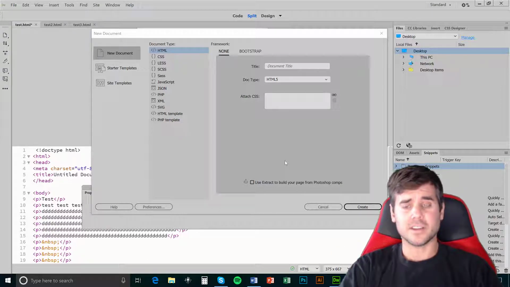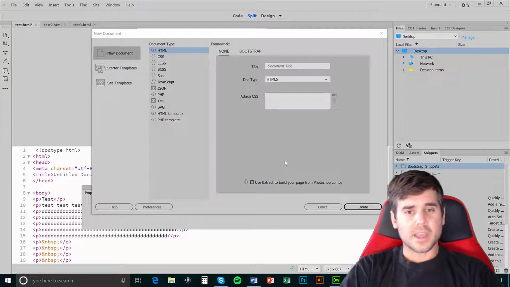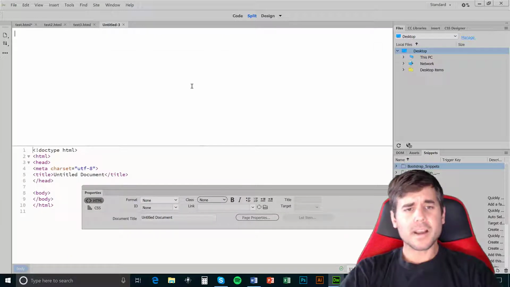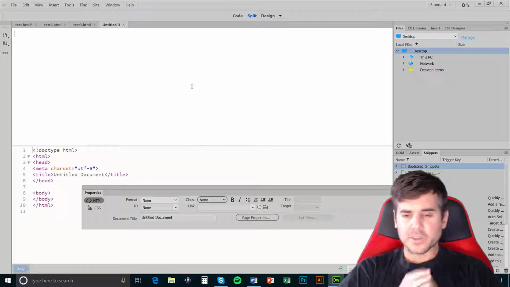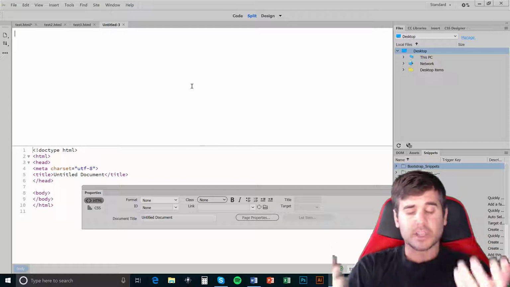All right, so the first thing I've done here is I have opened up Dreamweaver and I'm starting a new HTML document. So I start Dreamweaver, I open it up, I select new document, HTML, and I select create. All right, I get in and I see my page. Now I've already created a couple of test pages here that I'll be able to show you. But basically what I need to think about is, what do I want this page to look like? Do I already know?